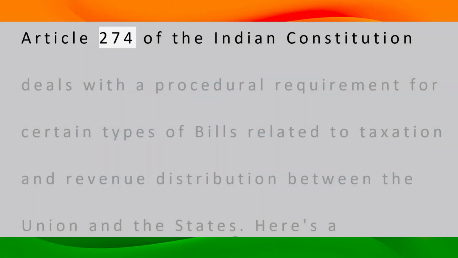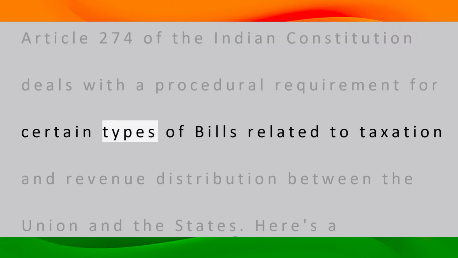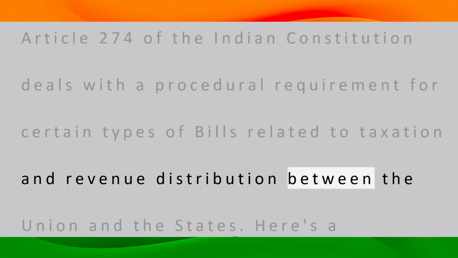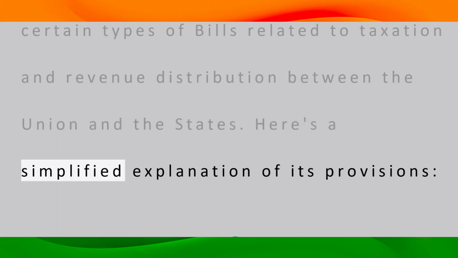Article 274 of the Indian Constitution deals with a procedural requirement for certain types of bills related to taxation and revenue distribution between the Union and the states. Here's a simplified explanation of its provisions.